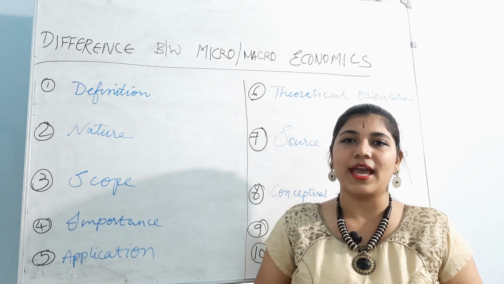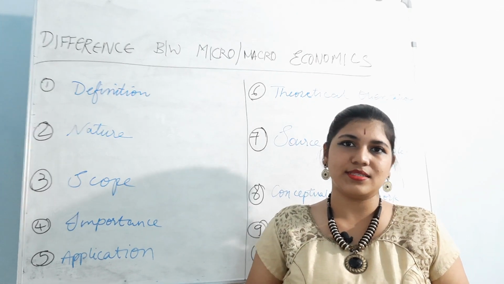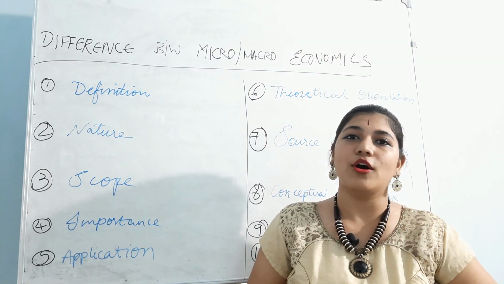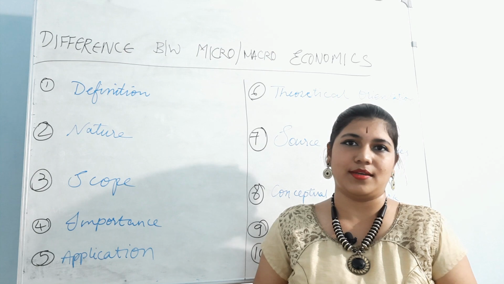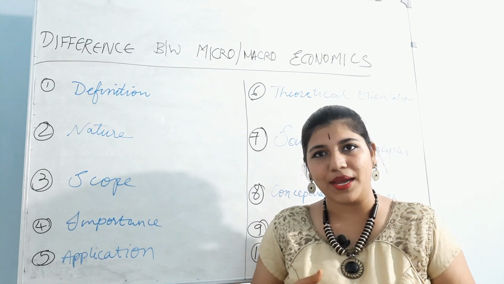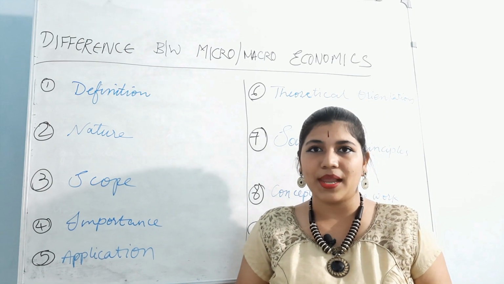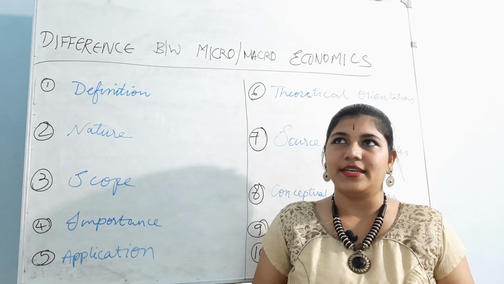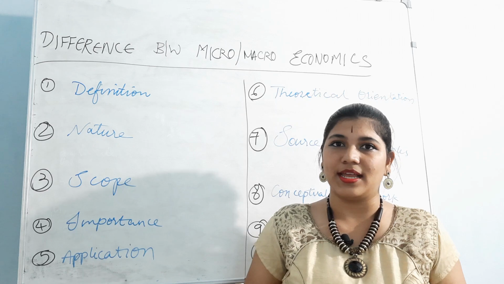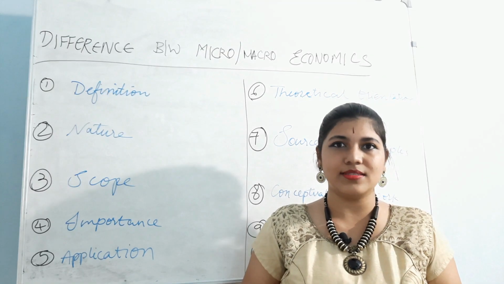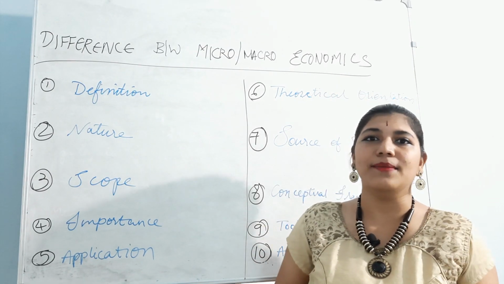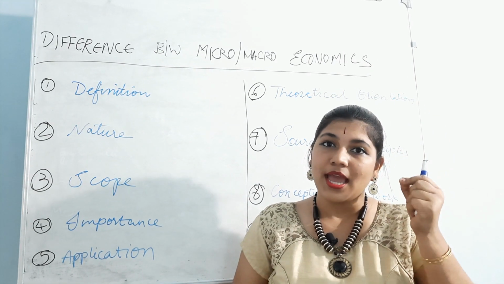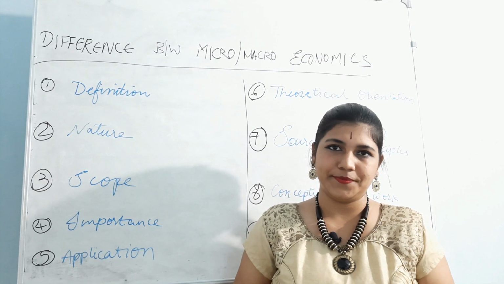Because we have many analyses in microeconomics. We analyze every particular topic, like demand analysis, supply analysis, consumer analysis, price analysis, market analysis, etc. We see these in microeconomics because we deal with every individual unit.